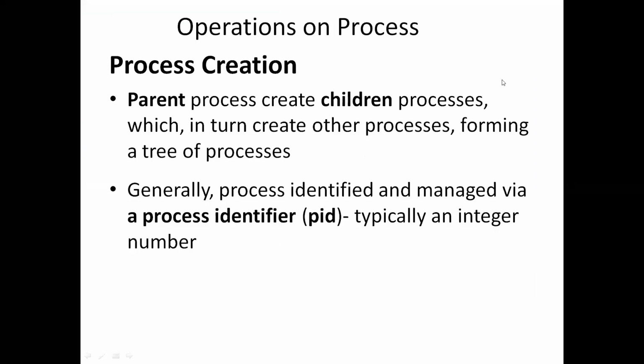Operations on the process. On a process, we can perform two types of operations. One is process creation, the other one is process termination. The processes in most systems can execute concurrently. Many processes will be there in the system and all the processes will be executed concurrently. And they may be created and deleted dynamically.